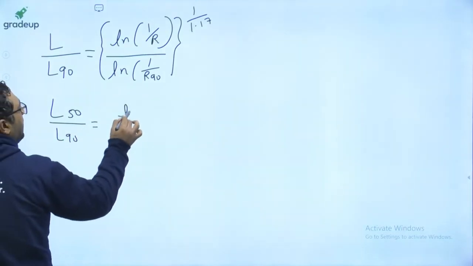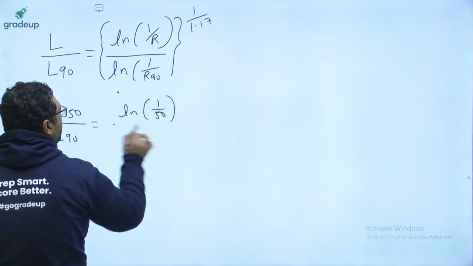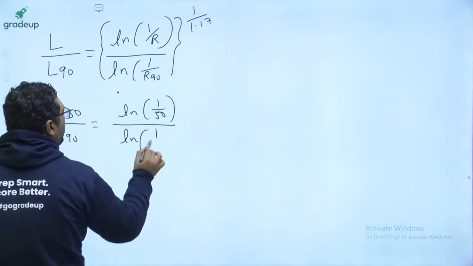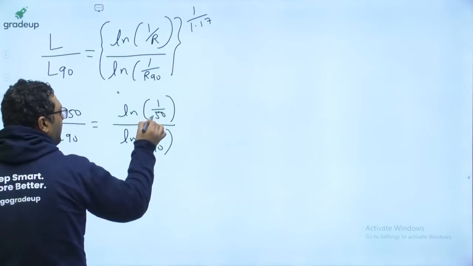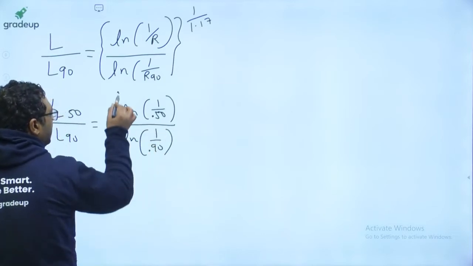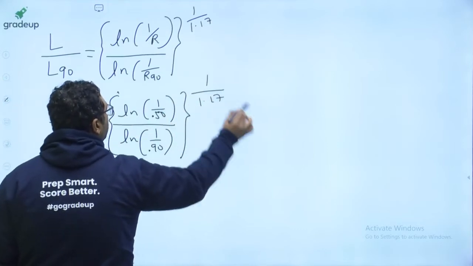You will write Ln 1 by 50 divided by Ln 1 by 90. You can take 0.5 or 0.9 also, you will get the same, to the power 1 divided by 1.17.